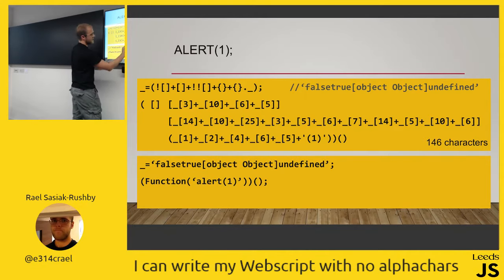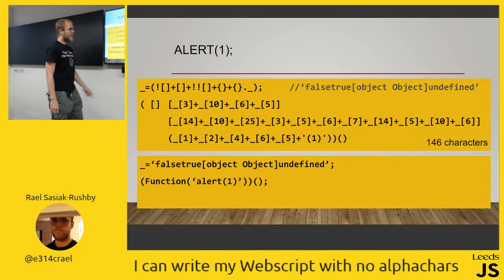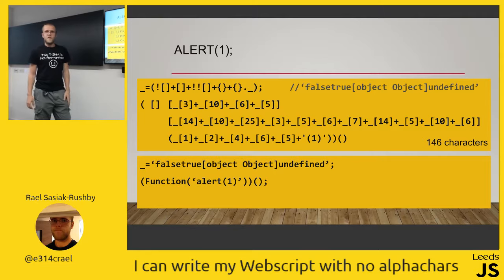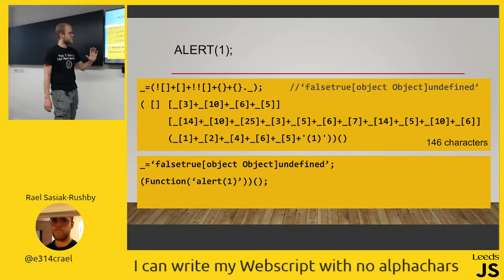And then this says alert, and then, well, I'm just alerting one, so I don't even need to string that thing. But there are no alpha characters in that. And it's only 146 characters, which didn't quite fit on the old tweets. It fits on the new tweet, great. That's fine. Luckily, Twitter updated, so I could push this out.